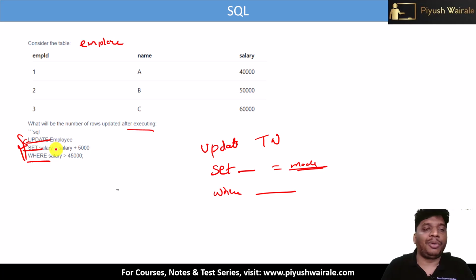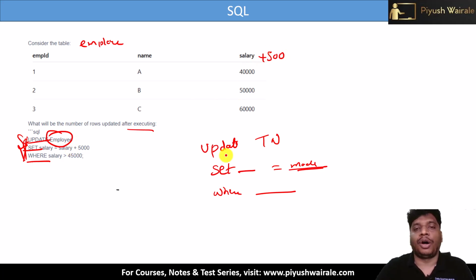If I put update employee, then where and then set, that is an invalid syntax. So remember this particular syntax: update, set and where like that only. So we are going to update this employee table. We are going to set salary equals to salary plus 5,000.